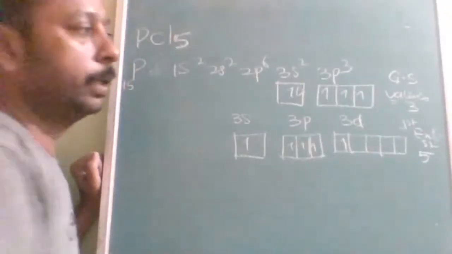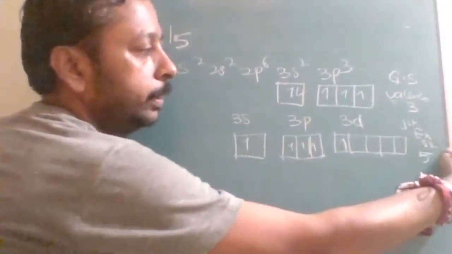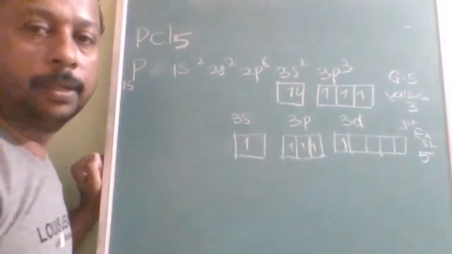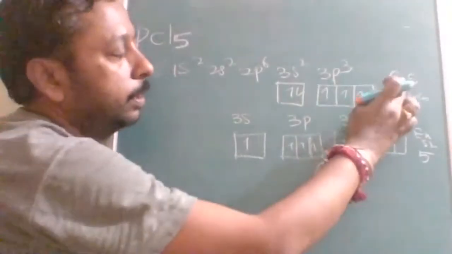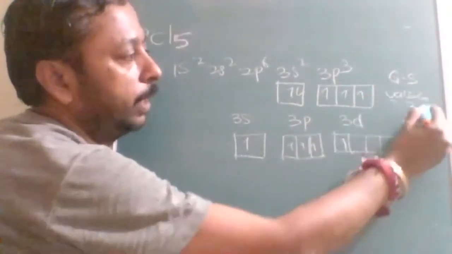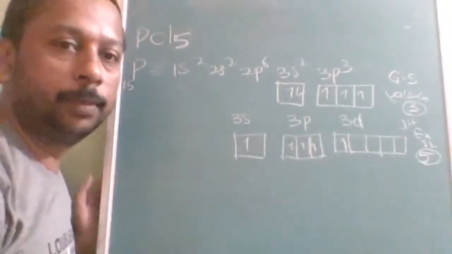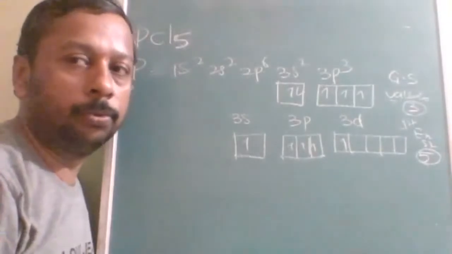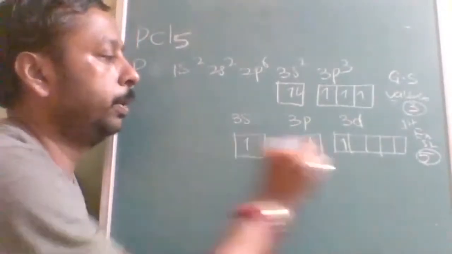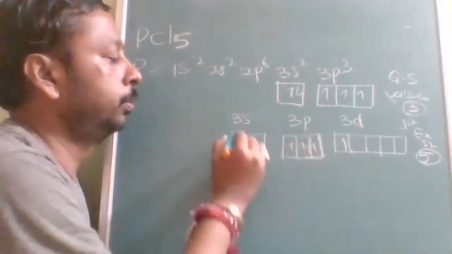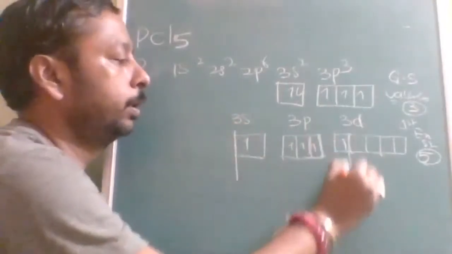With one excited state, normally valency increases. See, this is the ground state and this is the first excited state. The valency was 3, now the valency is how much? 5. So that means the valency will improve by 2. So hybridization will be what?